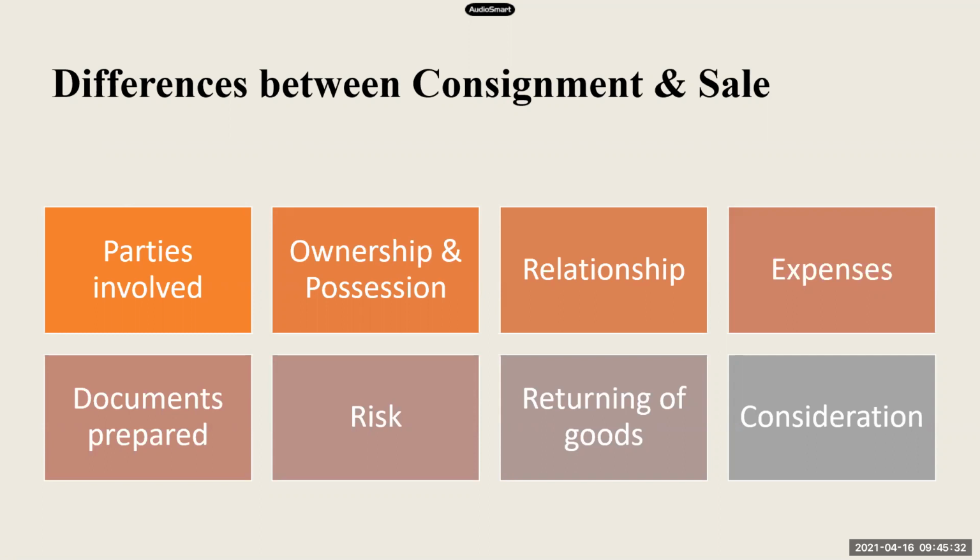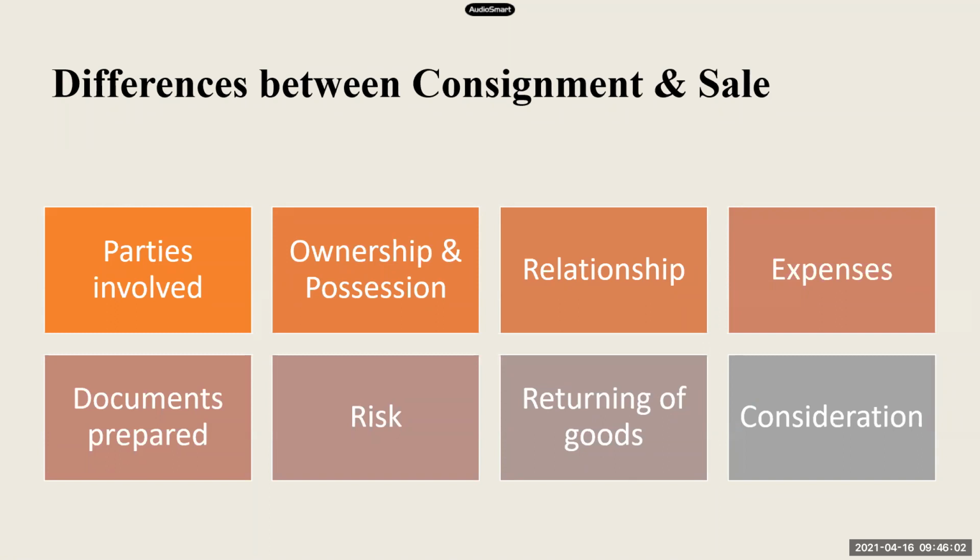In case of sale, this doesn't happen. Once the goods are sold, it is sold. It is the responsibility of the buyer now. The buyer can return the goods only if he has bought those goods under the condition that it is exchangeable. If the goods are not returnable, then the buyer cannot return them back. Right? The goods will have to be with the buyer only. But in case of consignment, anything which is left will be returned back to the consignor.